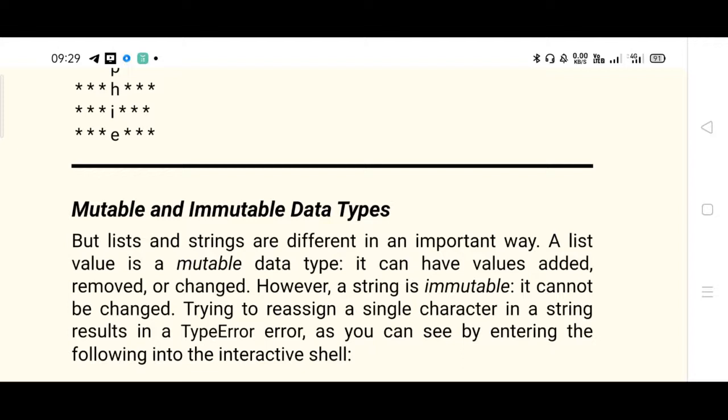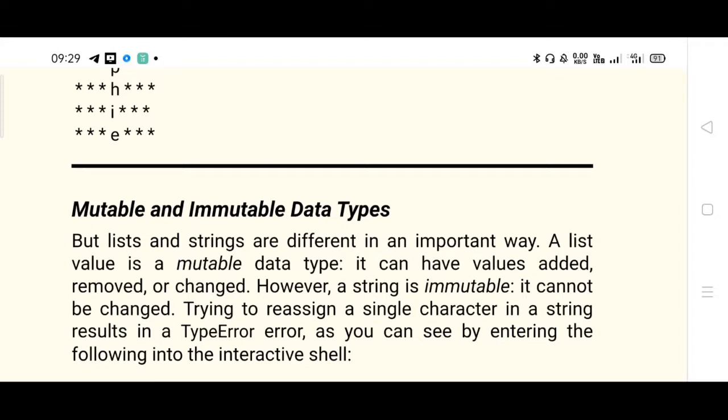However, a string is immutable. String is called immutable. Even though the other things like in operator, not in operator, and the things that we have just now discussed look like they are the same as the list, if you consider the mutability, the string is considered as immutable. It cannot be changed. Trying to reassign a single character in a string results in a type error.